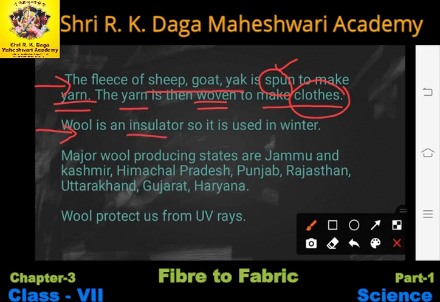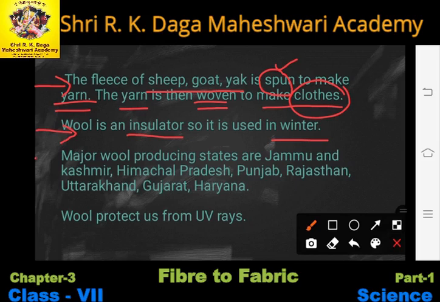Now the second point is that wool is an insulator, so it is used in winter. What is the meaning of the word insulator? An insulator is something which is a bad conductor of heat. So, as we know, wool is an insulator, so it is used in winter, right? In winter the temperature is very low, so we need to protect ourselves from the cold, and for that we use woolen cloths, that is the sweaters, shawls, blankets, etc.